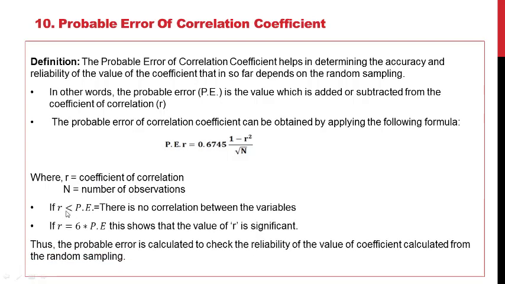If R is less than the probable error, it means there is no correlation between the variables. If R is greater than 6 times the probable error, it means that the value of the coefficient of correlation R is significant. Thus, probable error is calculated to check the reliability of the value of the coefficient.